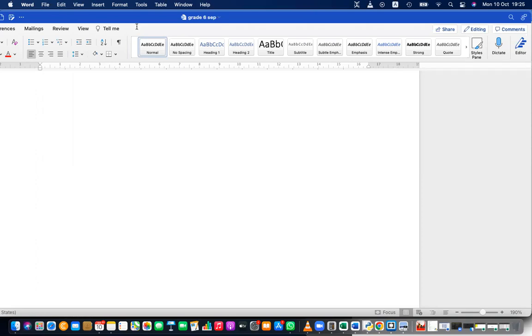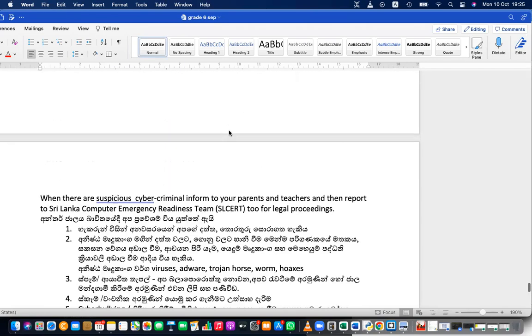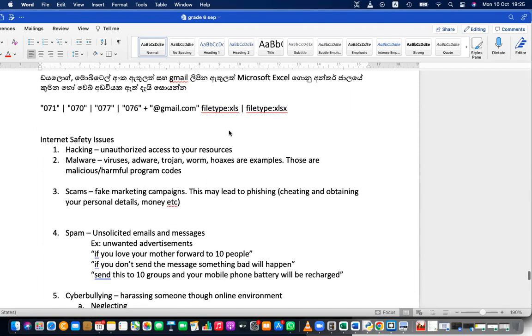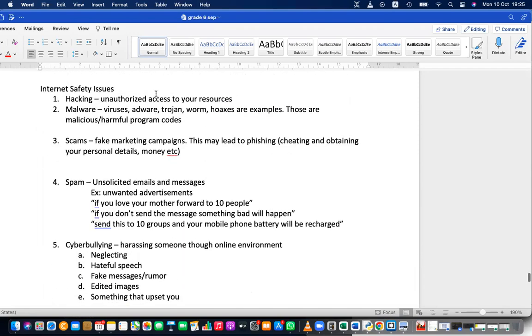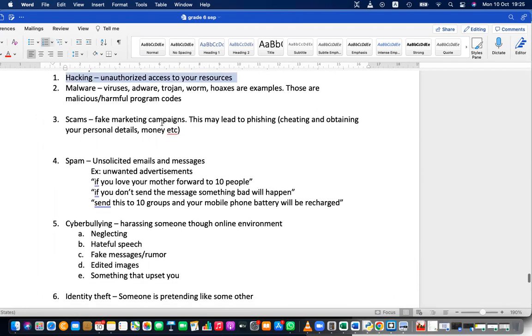Your files can be damaged due to viruses, right? Virus infection can be there. Hacking is one problem. The other problem is malware. Virus and malware are common terms used for these things. Malware is any bad software. It can be a virus. It can be unwanted advertisement like adware, or a Trojan, that means hidden bad programs hidden inside good programs.